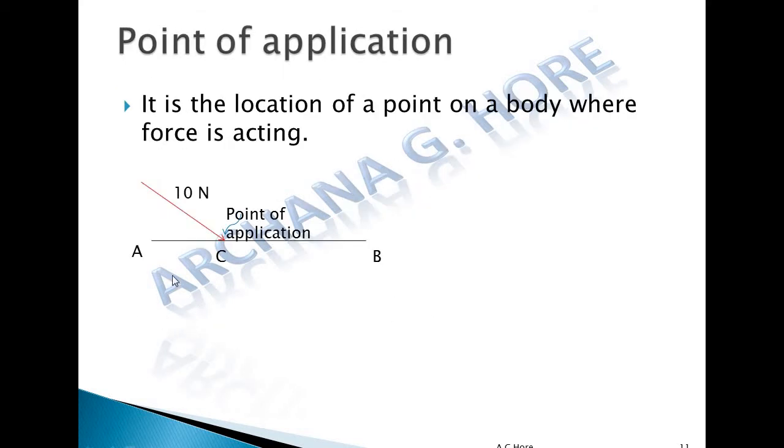Now point of application. It is the location of a point on a body where the force is acting. Now this 10 Newton force is acting on the line AB at a point C. So the point of application of this 10 Newton force on the line AB is at point C. So these are the four characteristics.